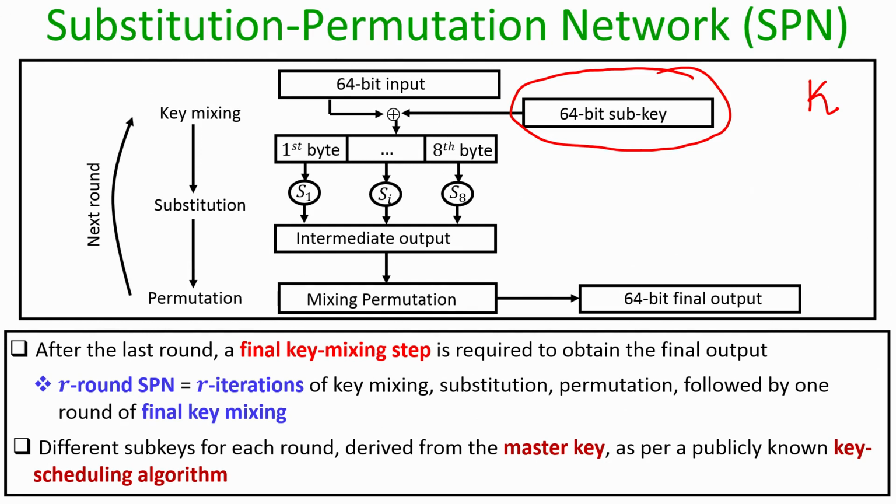Other than that, we expect that they should not have any pre-shared information. So, that is why the description of the S boxes, the description of the mixing permutation, the description of the key scheduling algorithm, everything is available in the public domain. So, depending upon the length of the master key, we determine a key scheduling algorithm according to which we decide which subset of the master key is going to serve as the sub key for the ith iteration, and that description will be publicly known.